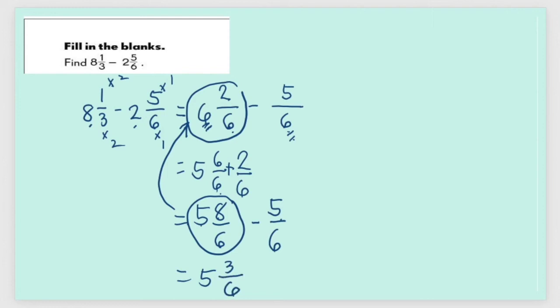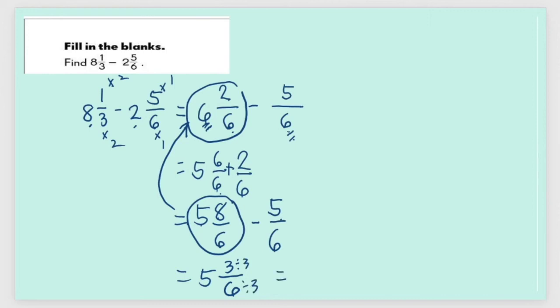Take note that when we express our final answer, we have to see to it that it is expressed in simplest form. And as we know that 3 over 6 is not yet in its simplest form, so we'll divide them by their common factor, which is 3.